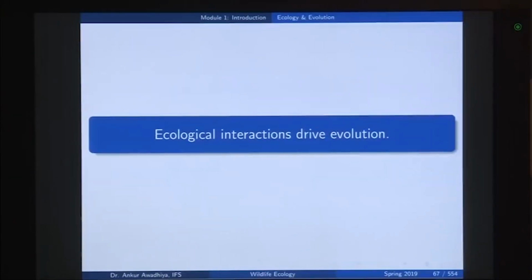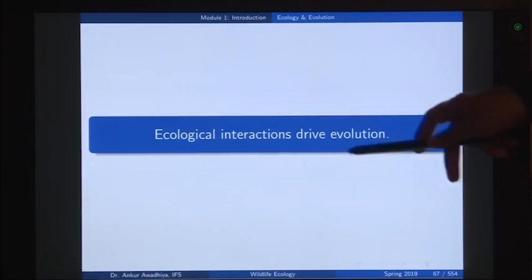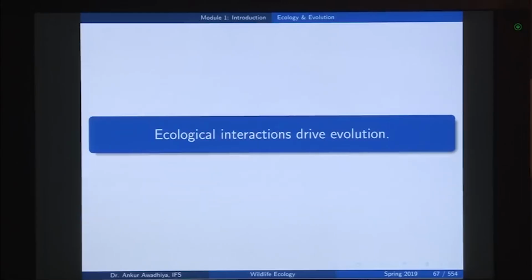So, in this lecture we saw how ecological interactions are driving evolution. We began with evolution: what is evolution, how it happens, what are adaptations, what are genetic adaptations, and what are the steps of evolution, how does natural selection act, what are variations, why do we have overpopulation, why do we have a struggle for resources, how does survival of the fittest happen, and how does that lead to evolution.